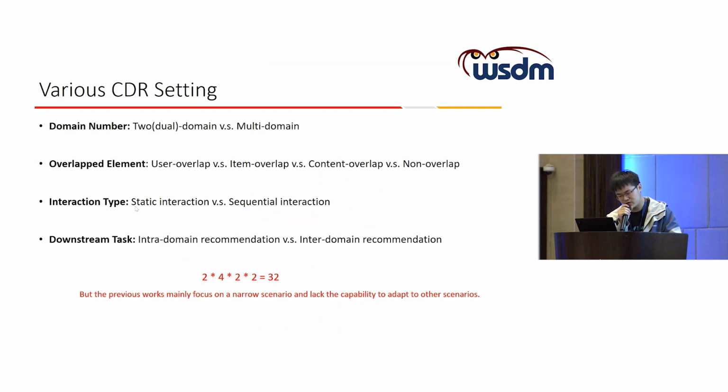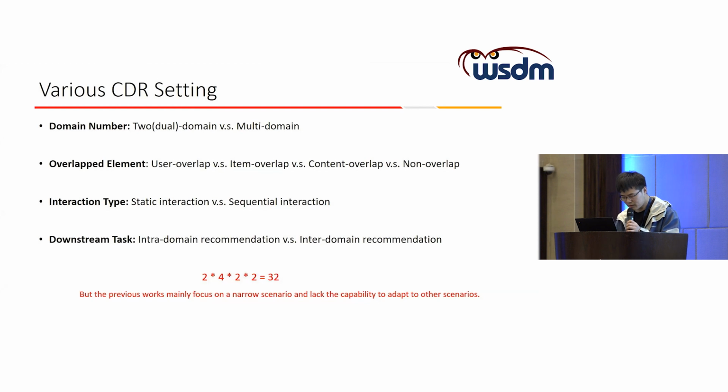Although the previous frameworks achieve promising results, cross-domain recommendation has many different training environments. We classify them from four aspects. The first is the domain members, and the second is the domain overlapped elements, such as users overlapped in domains, items overlapped in domains, having some side information or metadata, or having non-overlapped elements across domains. The second is the user-item interaction types, such as static interactions and sequential interactions. The last is the downstream task, as mentioned before, intra-domain recommendation or inter-domain recommendation.